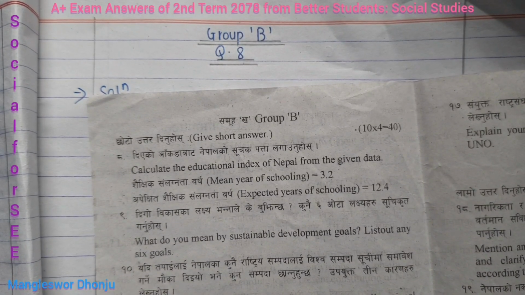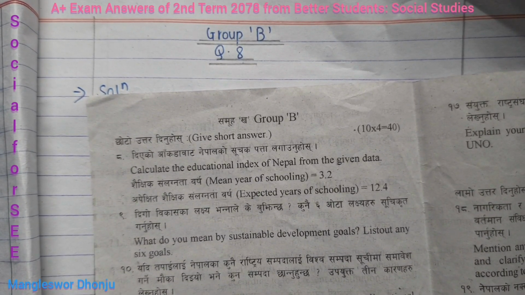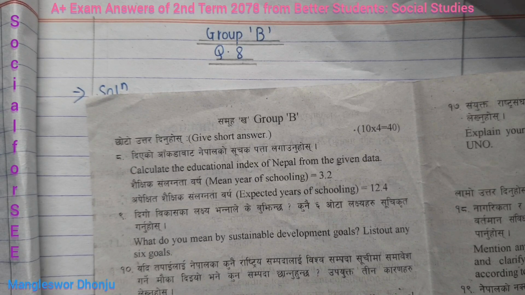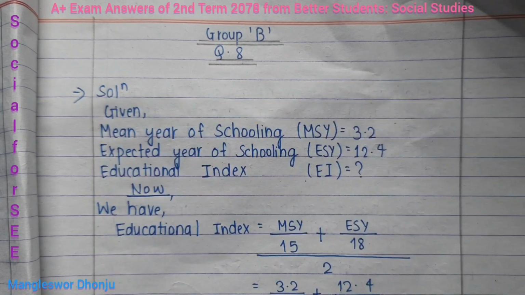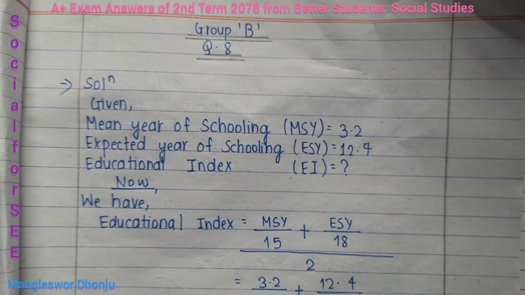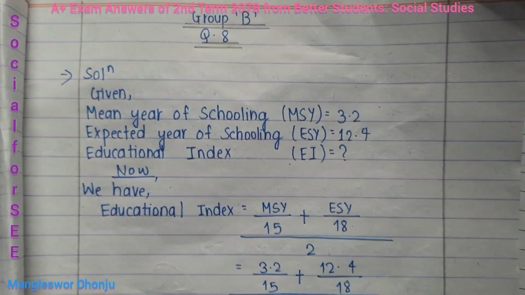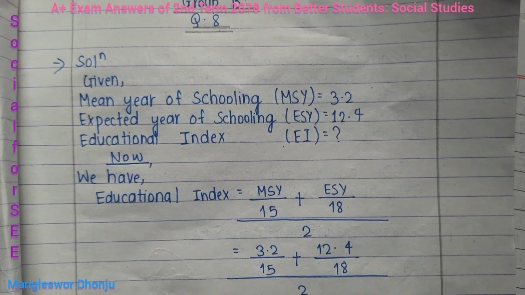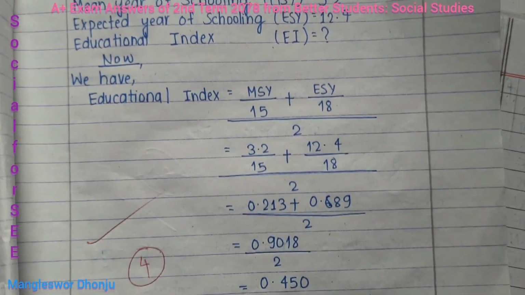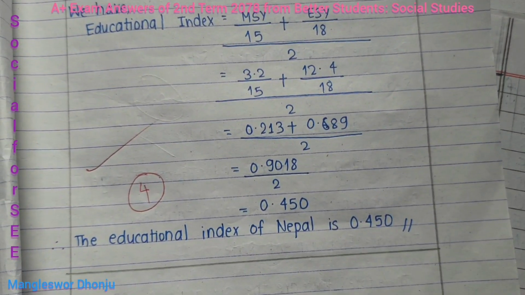All right. Question number 8: Calculate the educational index of Nepal from the given data: mean years of schooling, expected years of schooling. So, the data we have. It may be a new question for you, but the student has written in a very, very positive fashion. That's why I gave 4 marks.